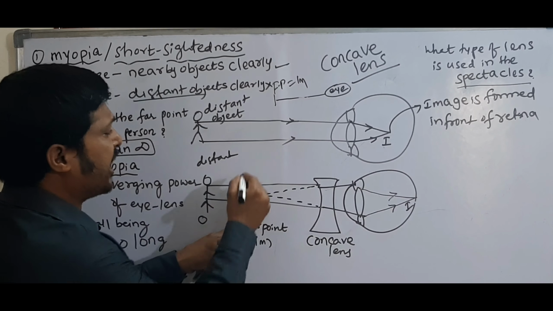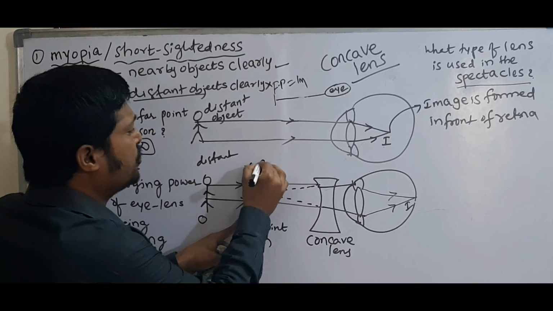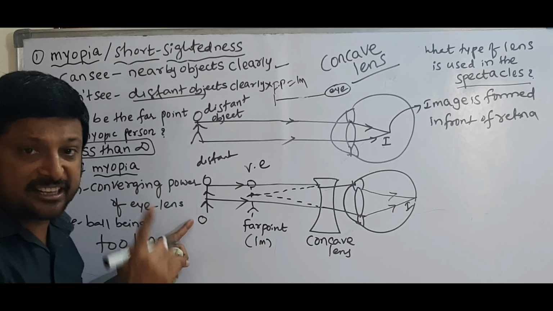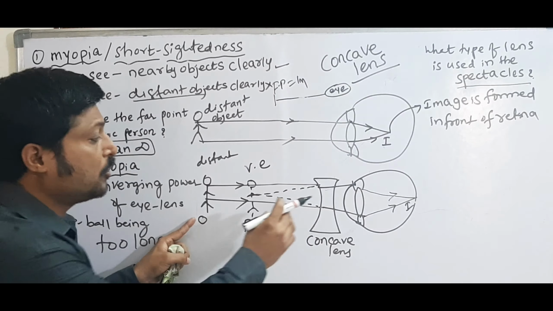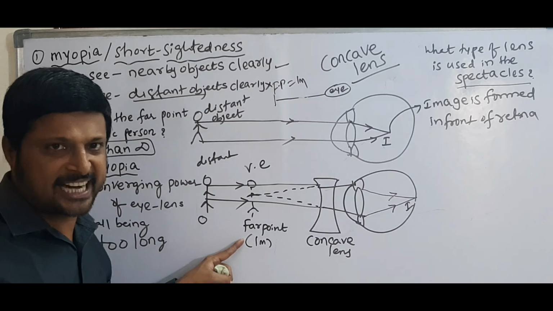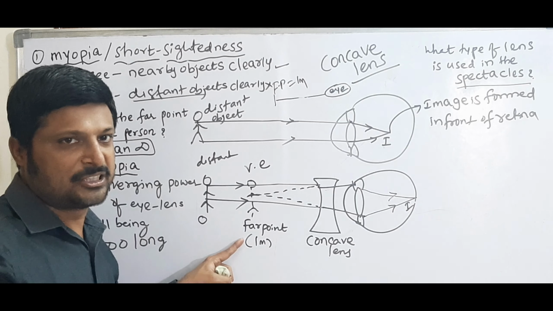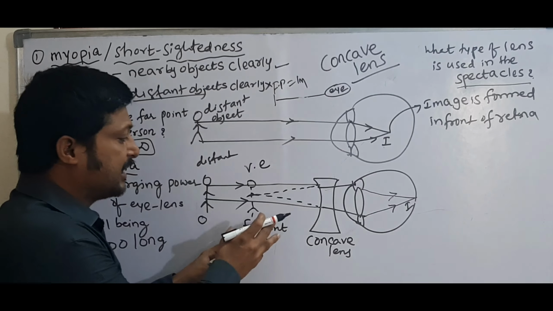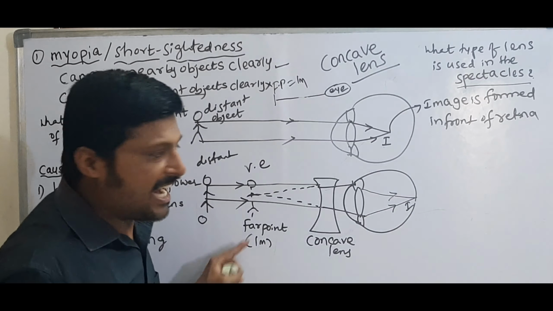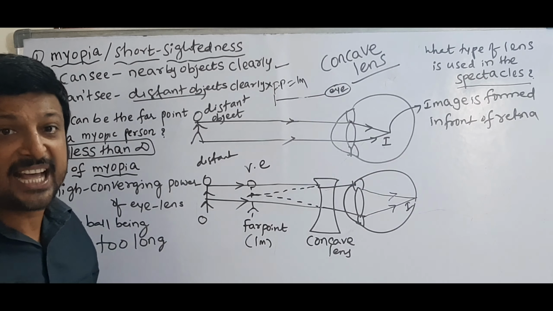We know very well a concave lens always forms a virtual and erect image. The object is at infinity, but due to the concave lens its image is formed at the far point. So this is the virtual image, which for the eye acts as the object.